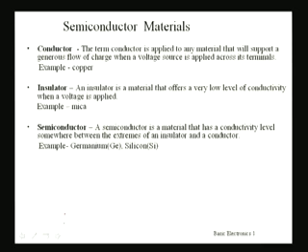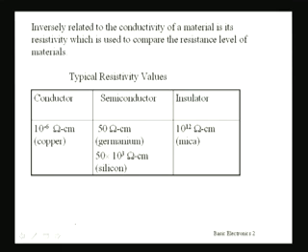So it is a material that has a conductivity level somewhere between the extremes of an insulator and a conductor. For example, germanium and silicon are two materials which are semiconductors showing similar properties. As you know, the resistivity of a material is the inverse of its conductivity.